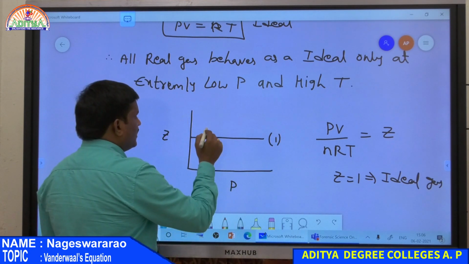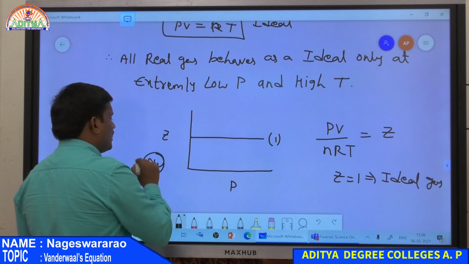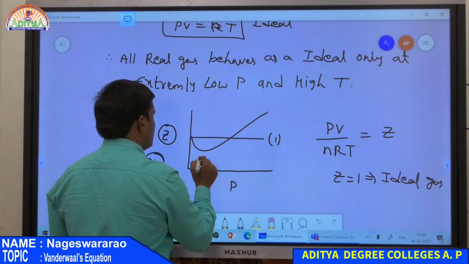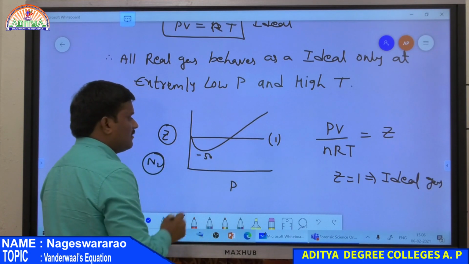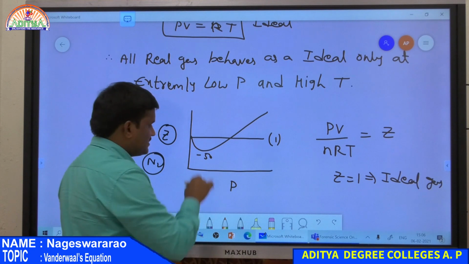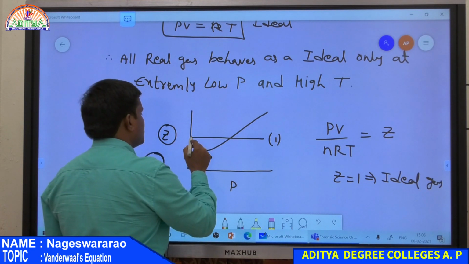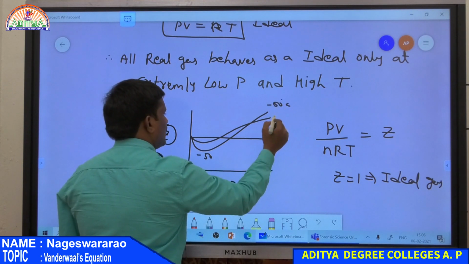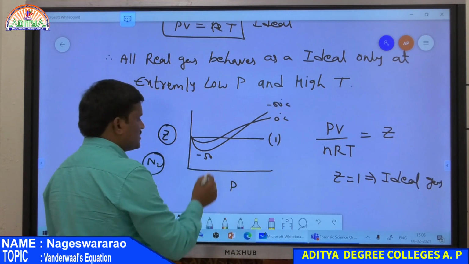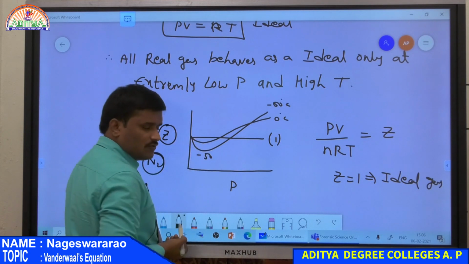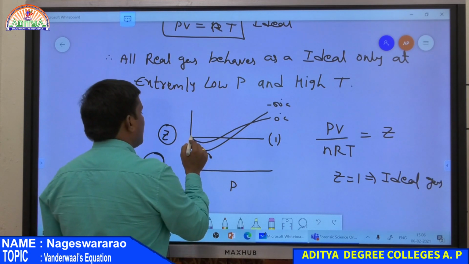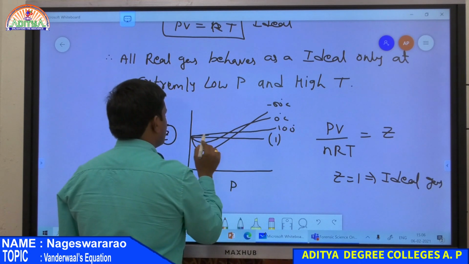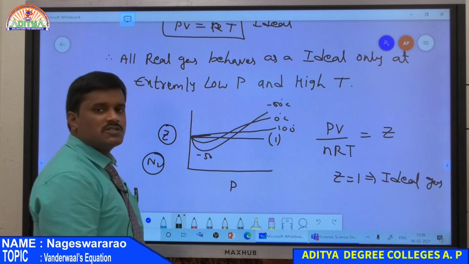And now in the case of nitrogen gas, we already explained the graph of Z value. So at minus 50 degrees centigrade, the value of Z is not equal to 1, it is less than 1. And again at 0 degrees centigrade, so this is at minus 50 degrees and this is at 0 degrees centigrade. So in this case also the value of Z is not equal to 1, but at 100 degrees centigrade, the value of Z is almost equal to 1.